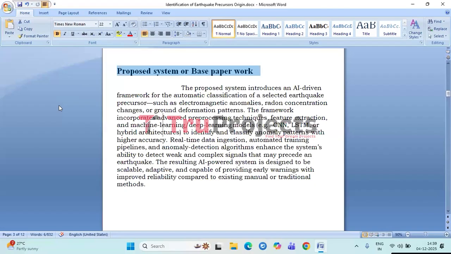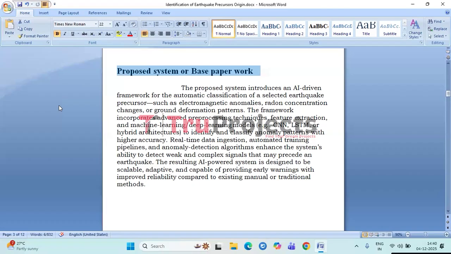It applies advanced pre-processing, feature extraction, and machine learning or deep learning models like CNNs, LSTMs, or hybrid networks to accurately identify anomaly patterns. With real-time data processing, automated model training, and sophisticated anomaly detection techniques, the system can recognize weak or complex signals that may appear before an earthquake. Overall, it is designed to be scalable, adaptive, and more reliable than traditional or manual detection methods, offering improved support